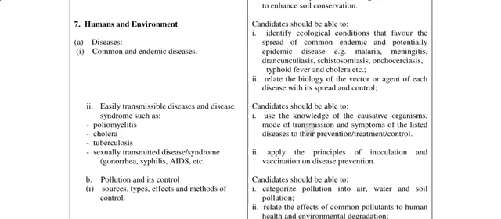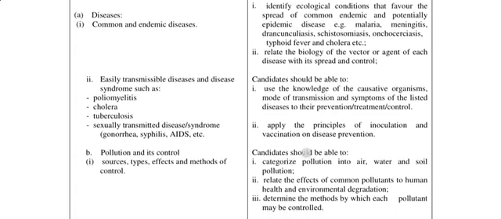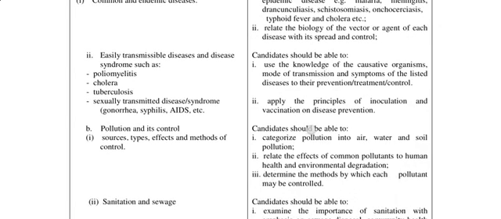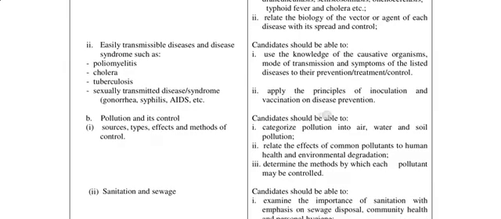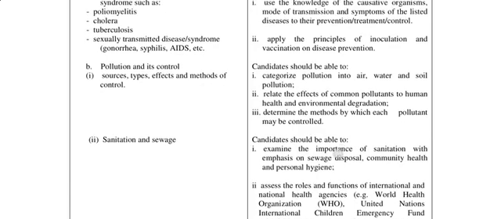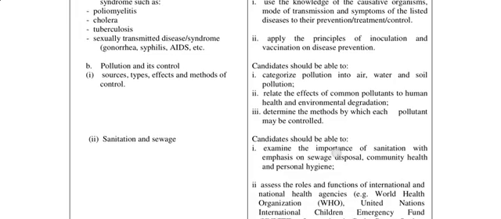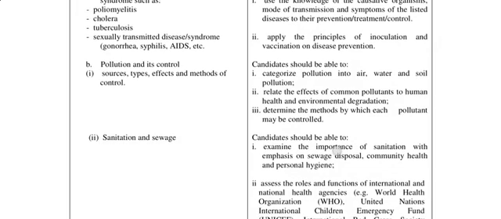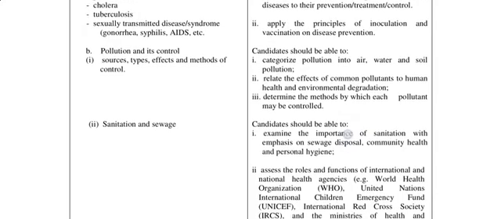Then relate the biology of the vector, very very important, or agent of each disease which is spread and control. Then use the knowledge of the causative organism, mode of transmission of related disease to their prevention, treatment and control. And lastly, apply the principles of inoculation and vaccination on disease prevention. Very very important. Right, this is something that we need to know, it will help you know those vaccines and confirm from your parents if you took those vaccines. If not, you do the right thing.